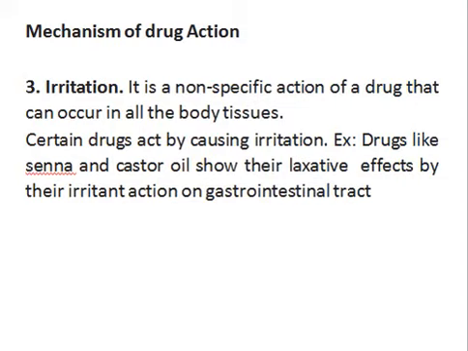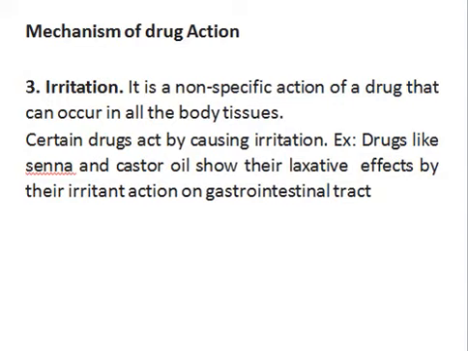Certain drugs act by causing irritation, for example, senna and castor oil. They have a laxative effect by means of their irritating action on the GIT tract. If a person has constipation and it is becoming very severe, we advise the person to take castor oil.